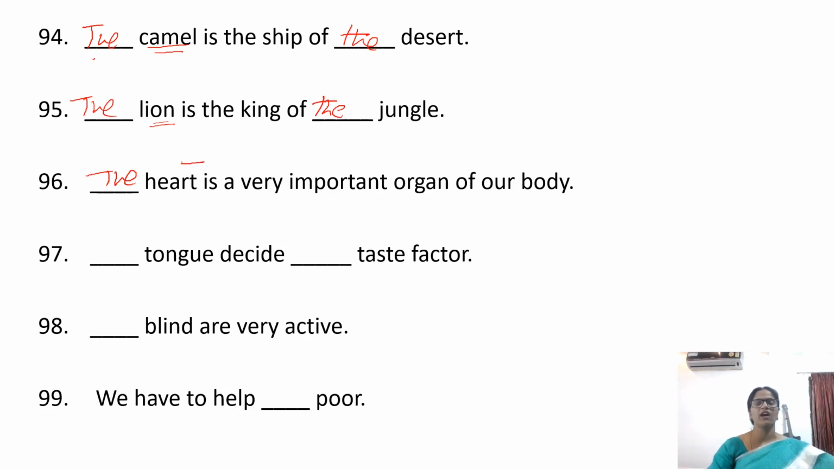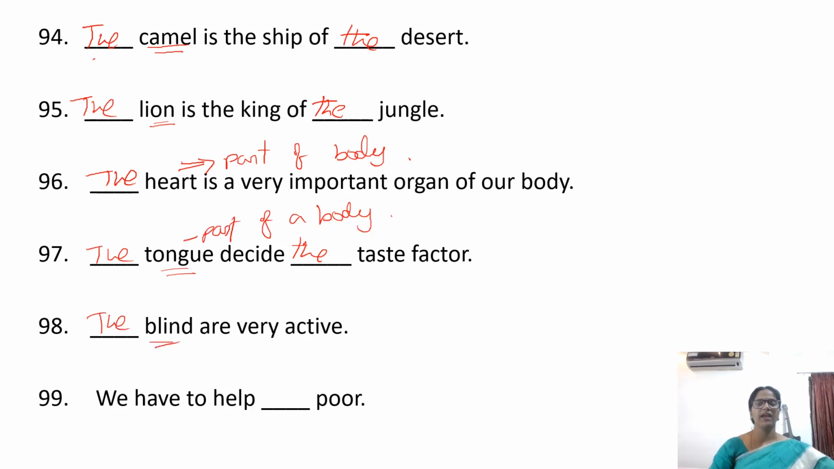Before the names of parts of the body, we have to use the. The tongue decides the taste. The tongue, part of a body. The blind are very active. Here blind is not one person. We are talking about all blind people. So we have to use the.